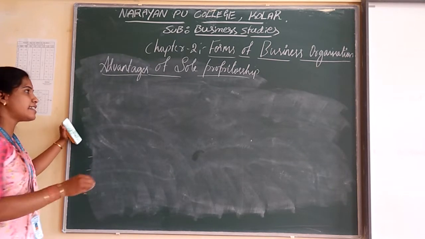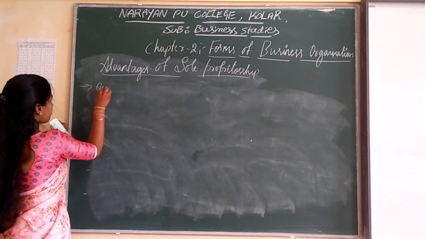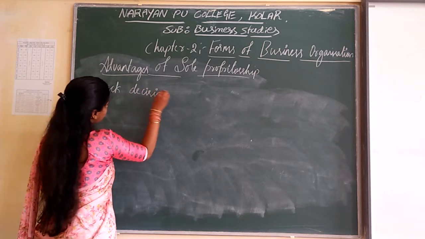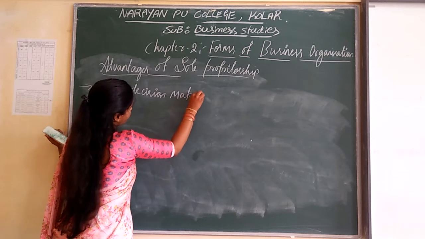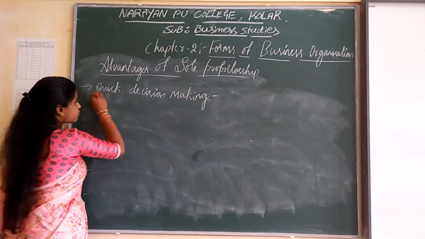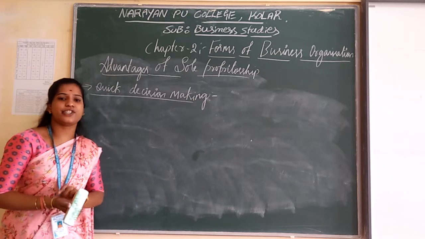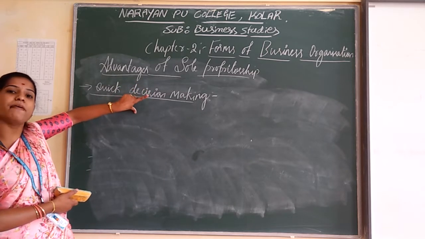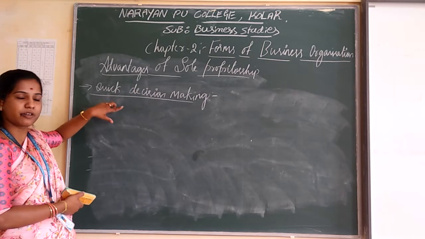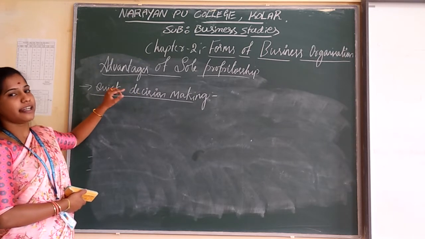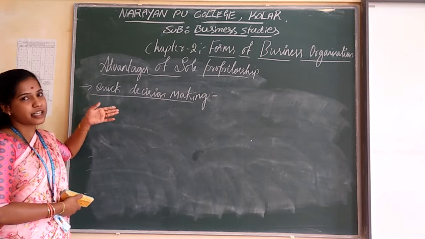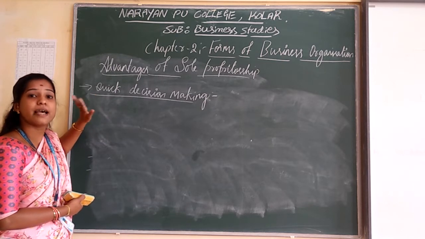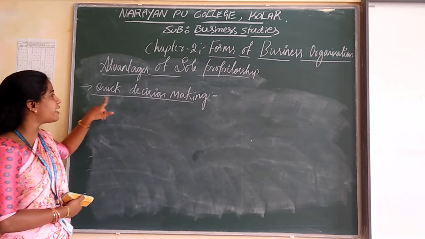So in that, the first one is quick decision making. The quick decision making means in the sole proprietorship, the single person takes decisions about the business activity. So he has no need to ask anyone to take a decision. Because of that, it is very easy to take quick decisions about these business activities. That is known as quick decision making.